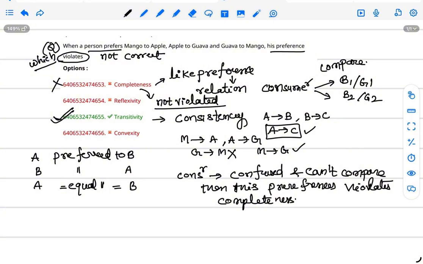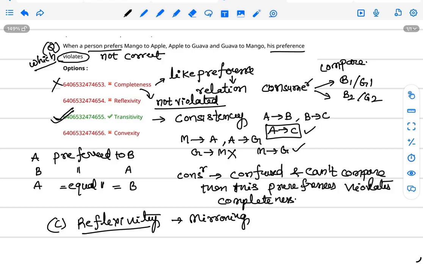Next, what is meant by reflexivity? Okay, next option, reflexivity. Reflexivity is the same as in relations, mirroring. A relation A is reflexive to itself. For example, a set A is a subset of itself. That is mirroring.